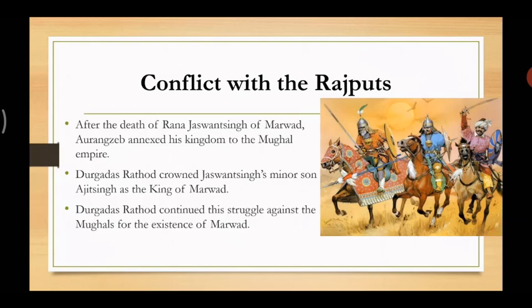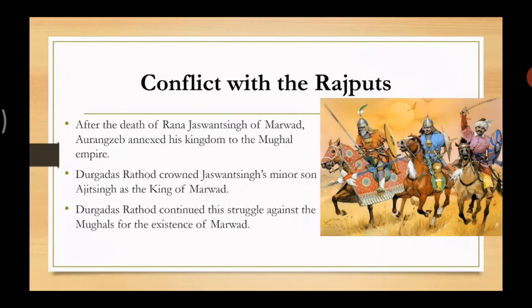Durgadas Rathod crowned Jaswant Singh's minor son, means the small son, Ajit Singh as the king of Marwar. Durgadas Rathod fought hard against the Mughals. Aurangzeb sent Prince Akbar to Marwar to crush the resistance of Durgadas. Prince Akbar joined hands with the Rajputs and rose in revolt, means fought against Aurangzeb.